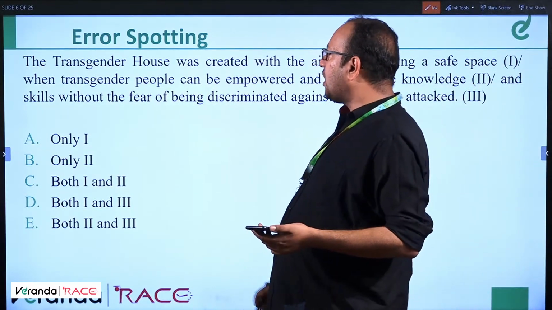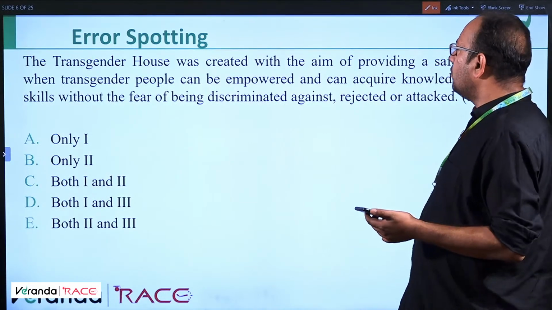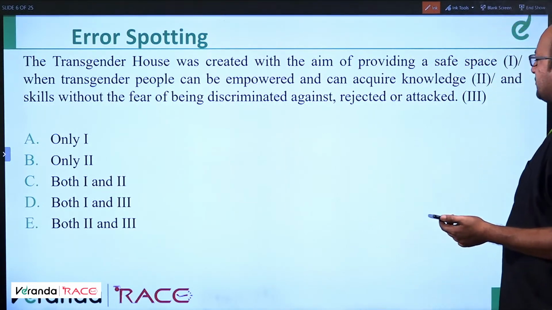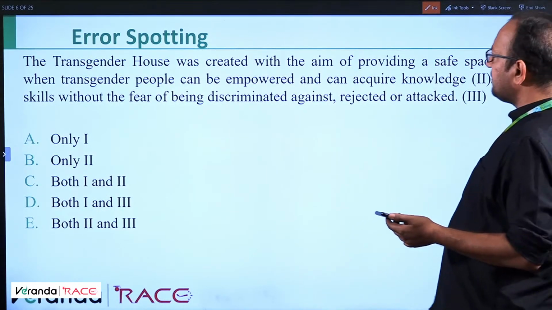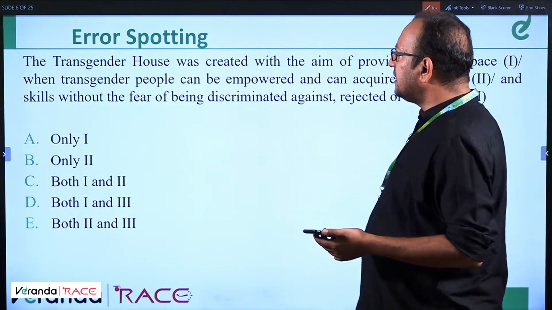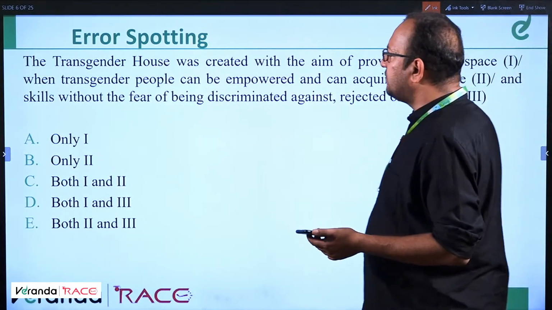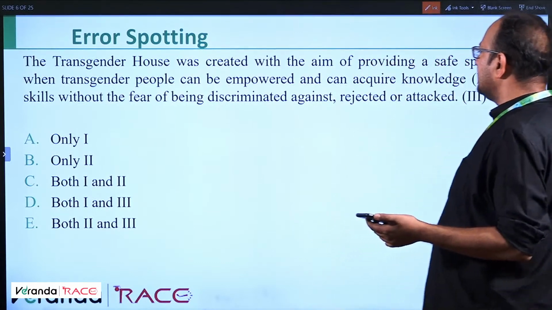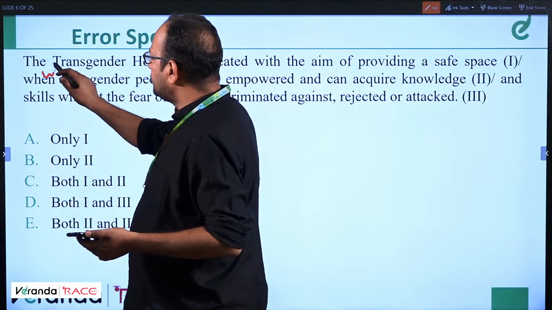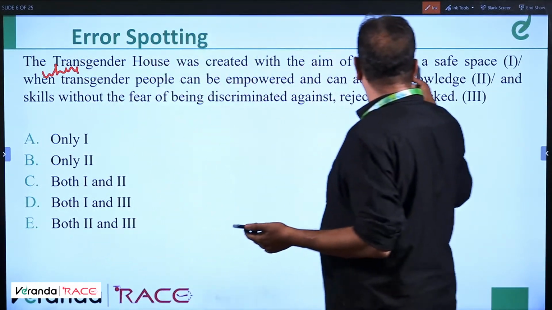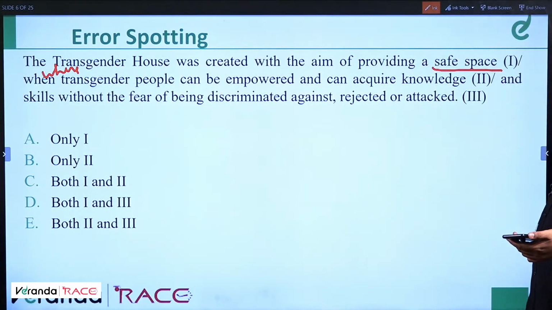So the transgender house was created with the aim of providing a safe space where transgender people can be empowered and can acquire knowledge and skills without the fear of being discriminated against, rejected or attacked. Very simple question. It should be where, because it talks about a safe space.